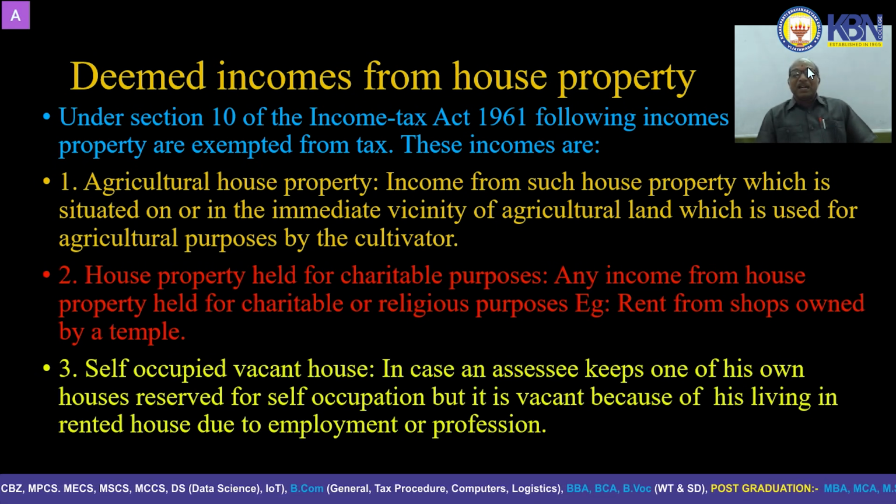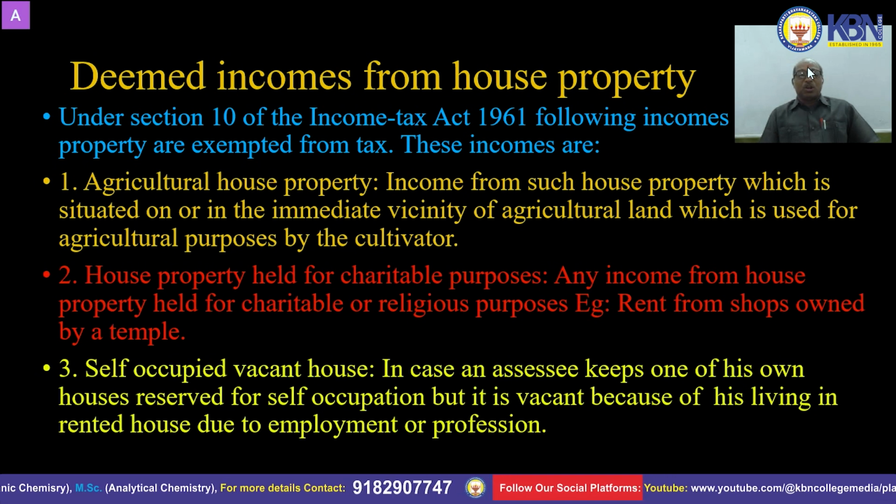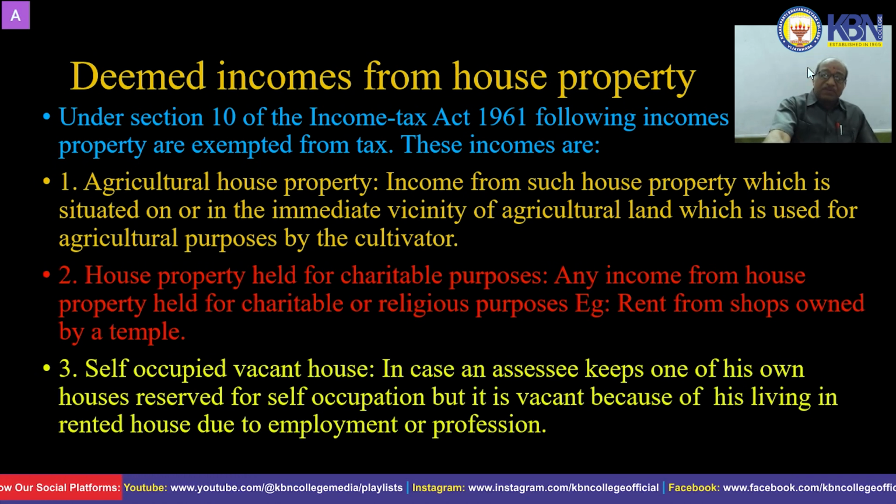House property held for charitable purposes: any income from house property held for charitable or religious purposes is also exempted from tax. For example, rent from shops owned by a temple. Next, self-occupied vacant house. In case an assessee keeps one of his own houses reserved for self-occupation, but it is vacant because of his living in a rented house due to employment or profession, that is also exempted from tax.